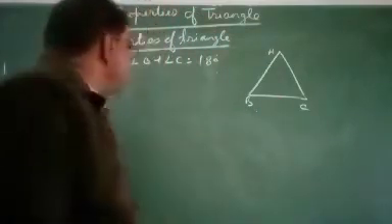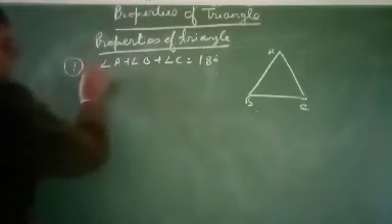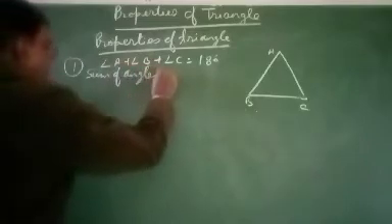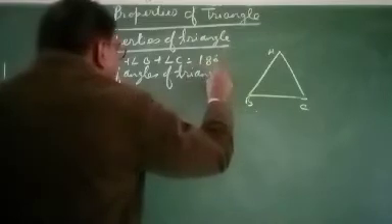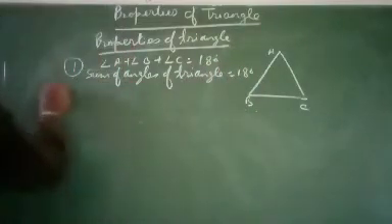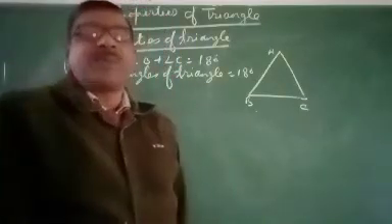Next property. It is first property, sum of angles of a triangle equal 180. Now second property, what is second property? Second important property is